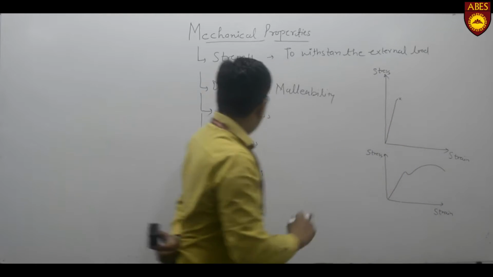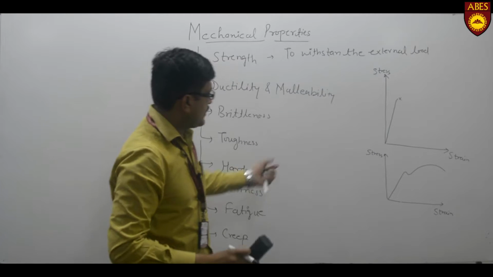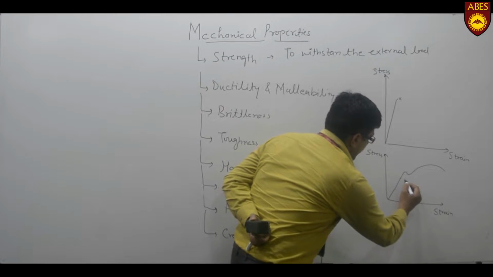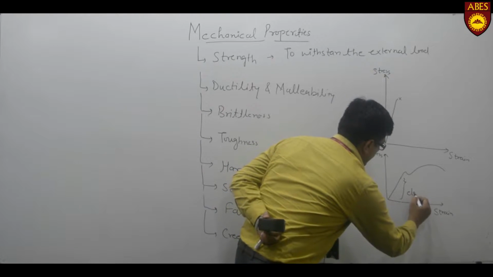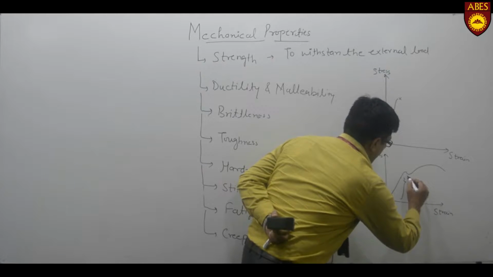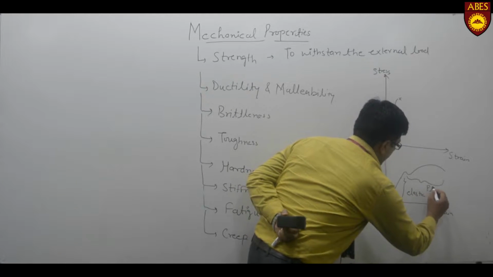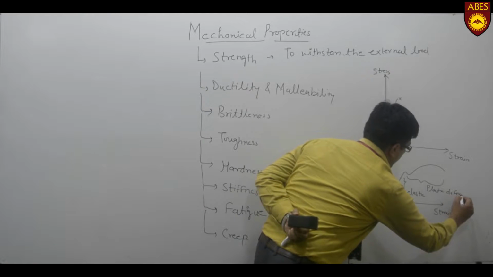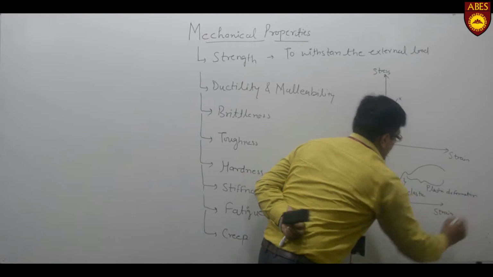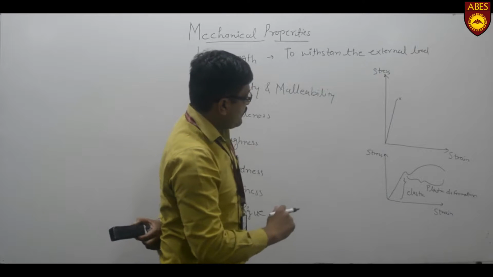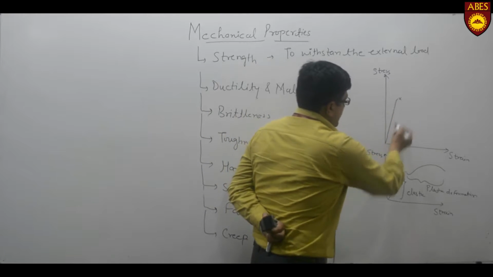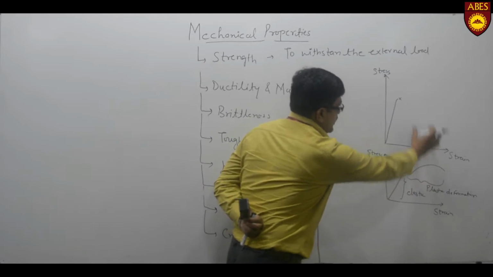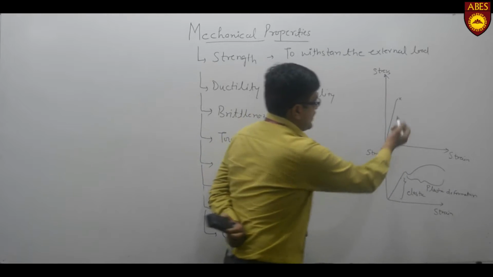So we see that in the case of ductile materials, there are two types of deformation. One is elastic deformation and another one is plastic deformation. But in the case of brittle material, the part of plastic deformation is very less, or you can say negligible.